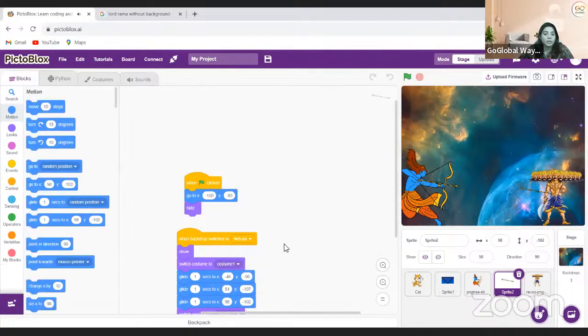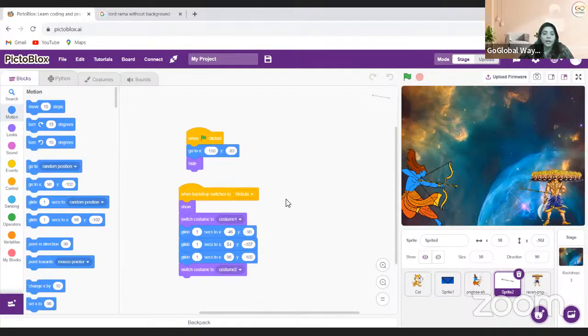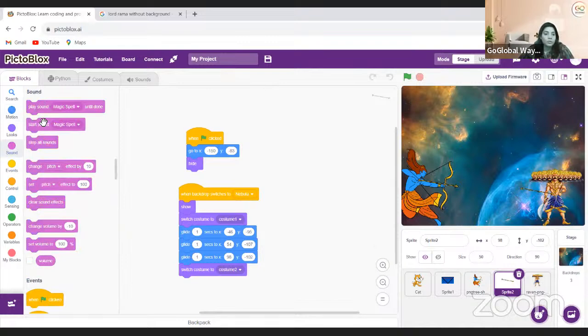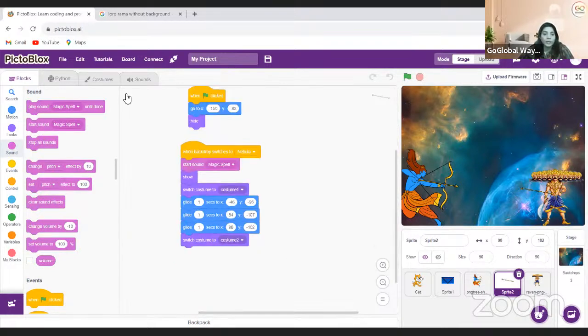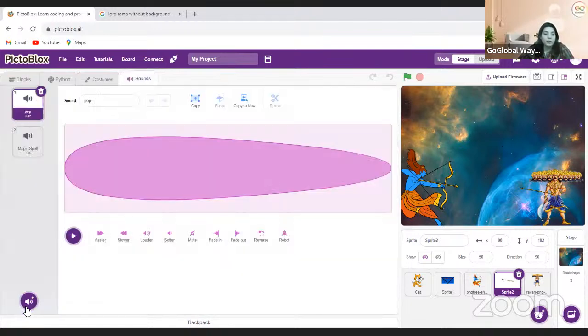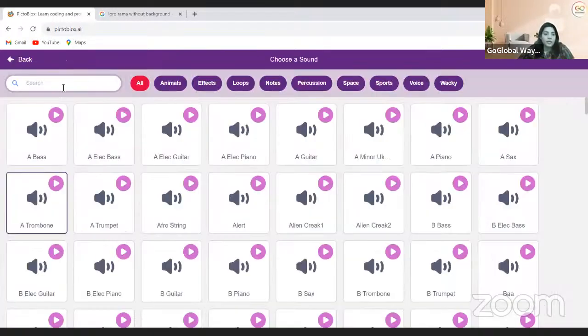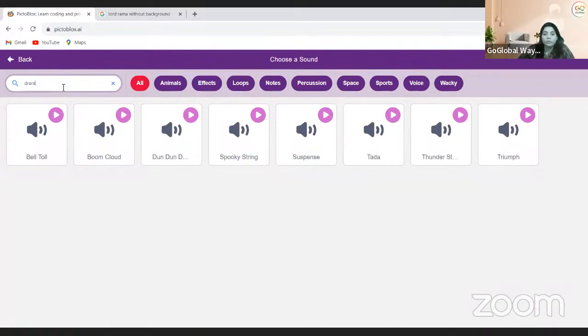So when the arrow is released by Lord Ram, then this sound will come. So I will take start sound magic, and when it starts there, then I want some dramatic sound. So drama sound I want.